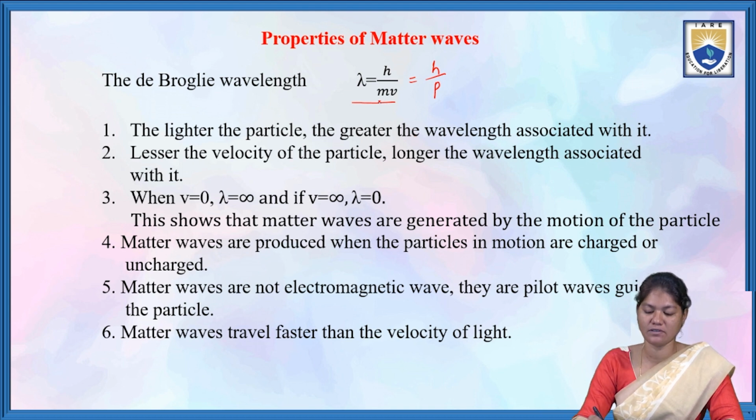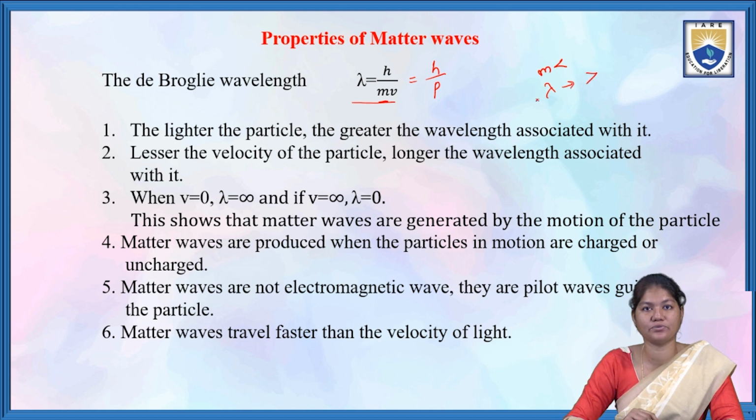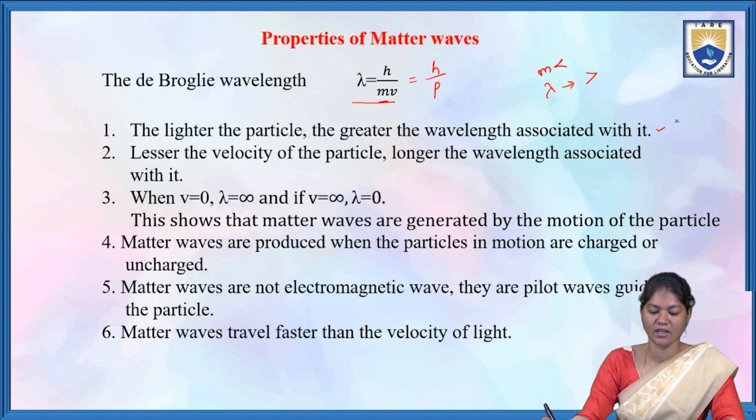If the particle is lighter, that is, the mass is very less, then lambda becomes a greater value.